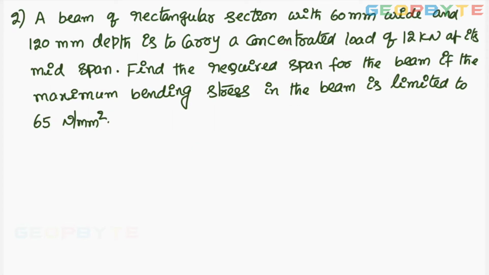Look at one more problem. A beam of rectangular section with 60 mm wide. It means width is given. Let me write the given data.